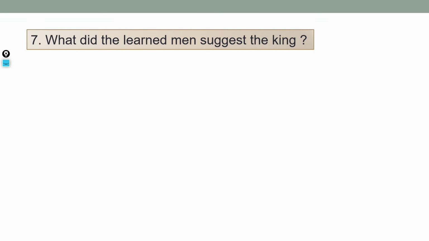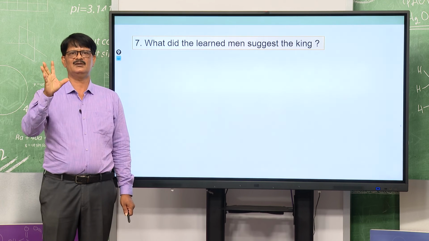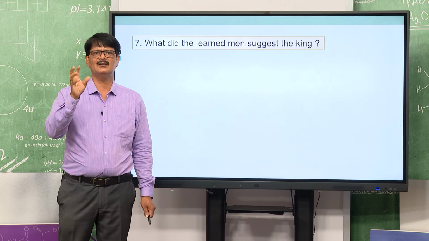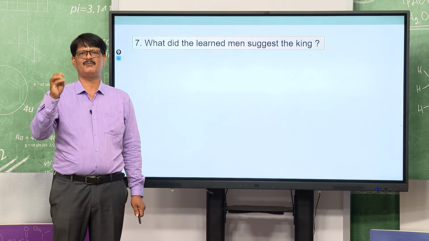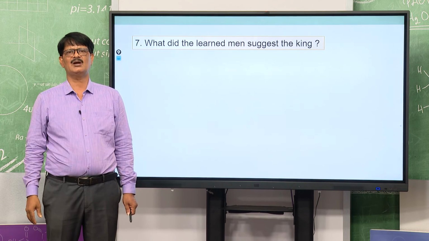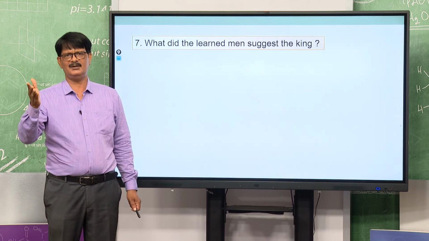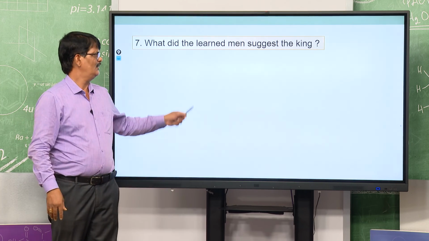We will go to question number 7. What did the learned man suggest the king? Whenever the king sent for the wise man to know what the rare thing, what the surprising thing is, what was the answer of the wise men? They pondered everywhere.